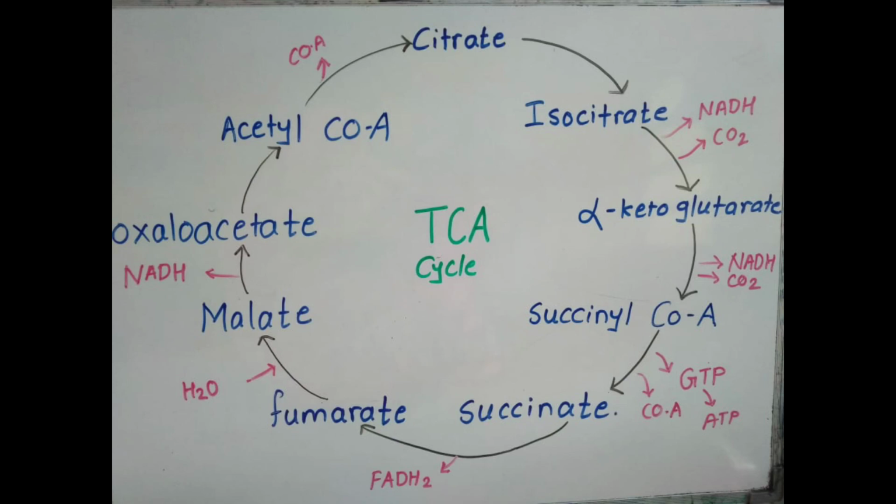In this process, NADH is released, and from oxaloacetate, acetyl-CoA is formed, and from acetyl-CoA again the citrate is formed. In this process, CoA is released. That means the process is cyclic. Citric acid, which is the start point of this reaction, is formed again at the end of the cycle. That's why it is called the tricarboxylic acid cycle. If you draw this diagram in the exam, it is enough. No need to explain each and every step in word form.